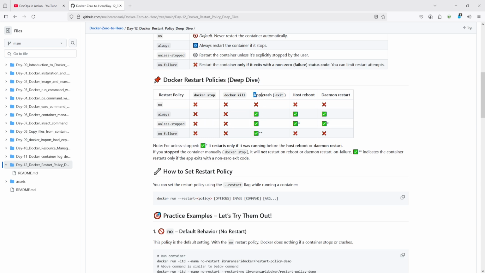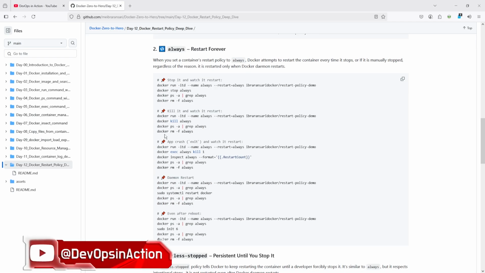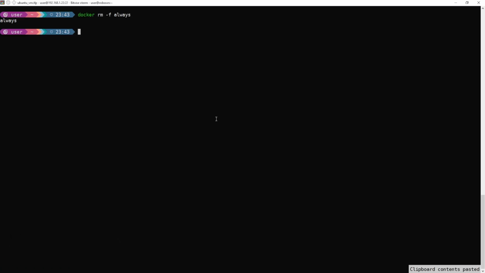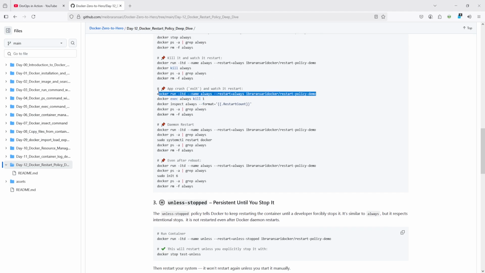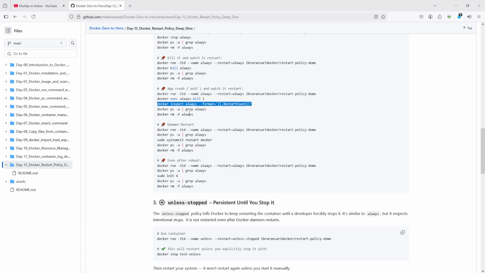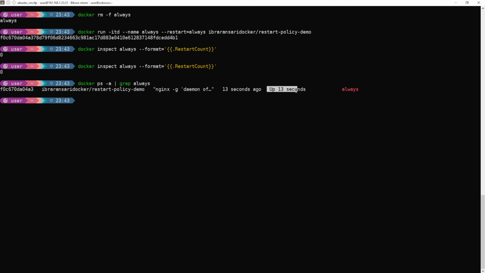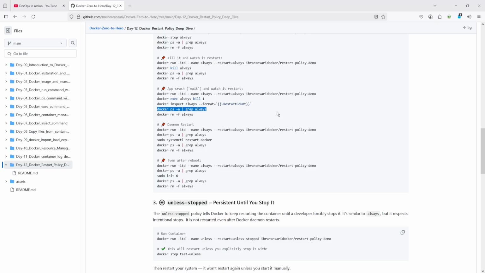So let's see the application crash one. Let's see this example. For that I'm going to remove this container again, and I'm running the same container again, and let's see the restart count first. There is no restart count, you can see here, because it's not restarting. And if you run this command, it will show that it is up from 13 seconds. Okay, you can see 24 seconds done.